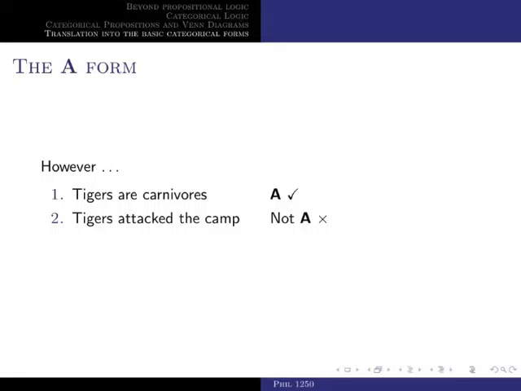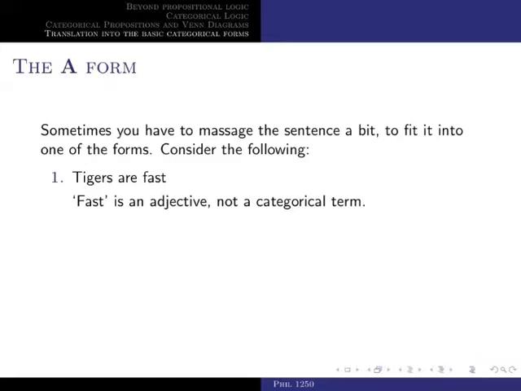So this indicates that you can't proceed mechanically when you translate. First, you have to think about the meaning of the sentence. Sometimes you have to massage the sentence a bit to fit it into one of the forms. Remember that categorical propositions contain terms, and terms are common nouns, not adjectives. Common nouns such as dog, guitar, tree, right? But not white, red, quick, slow.